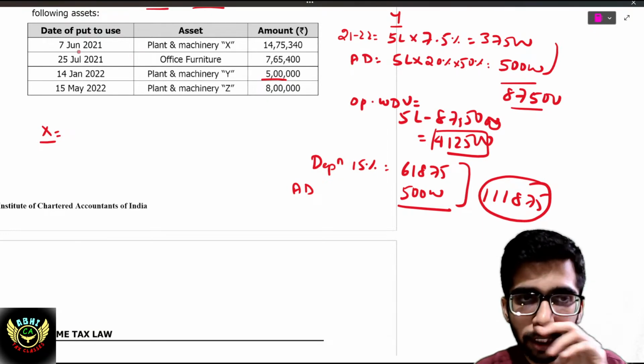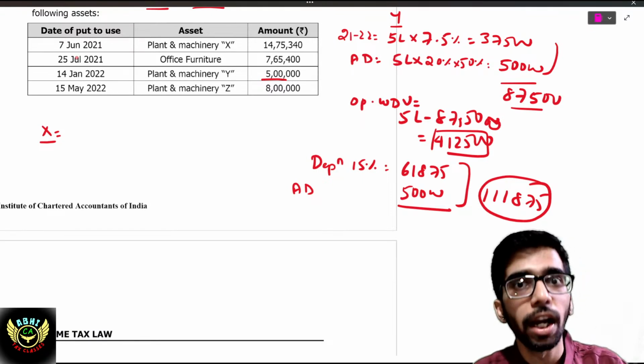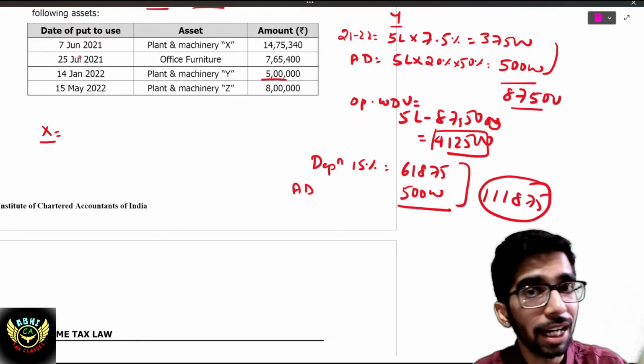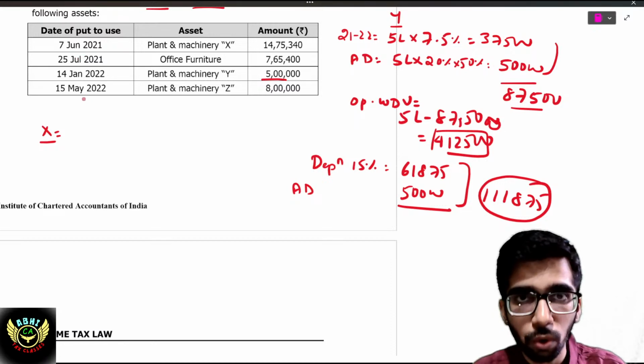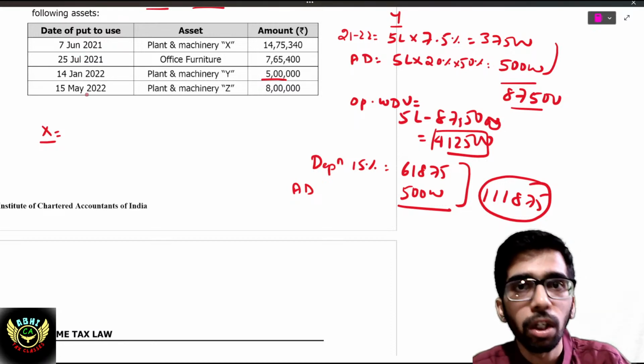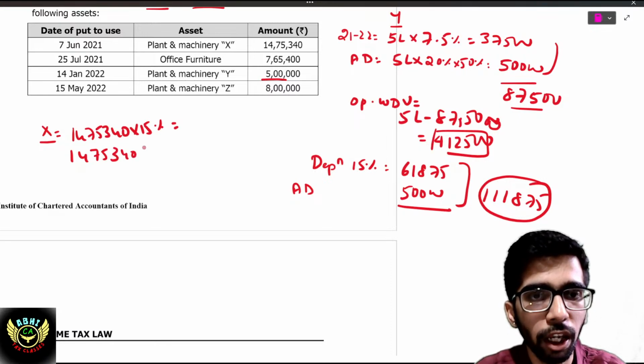Okay. It has been purchased on 7th June, more than 180 days in 21-22, and accordingly additional depreciation would have been granted in 21-22. But we should arrive at that WDV. We don't know the WDV as on 1st April, right? So, plant X, 1475,340 into 15% first. And again 1475,340 into 20%, that is additional depreciation.